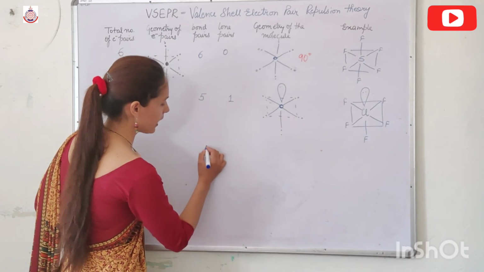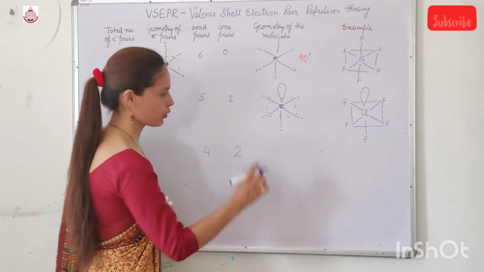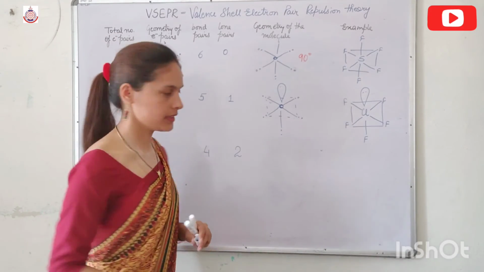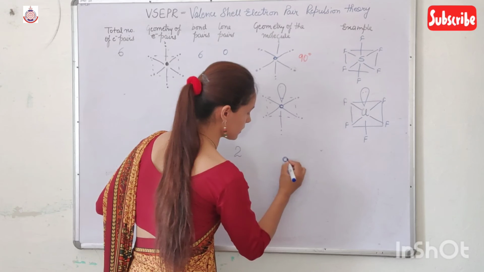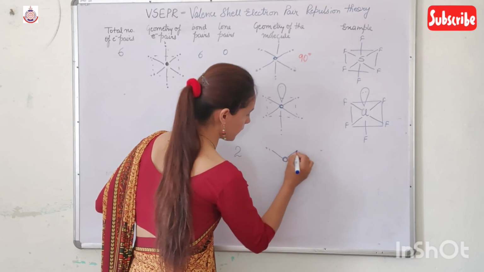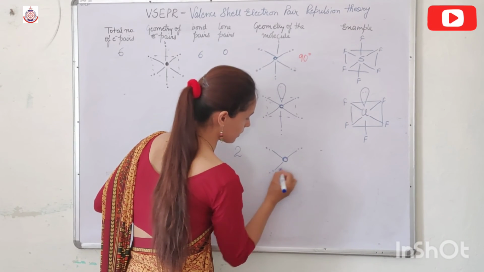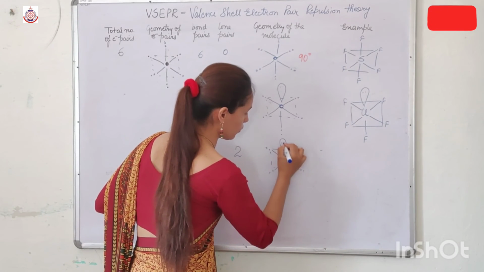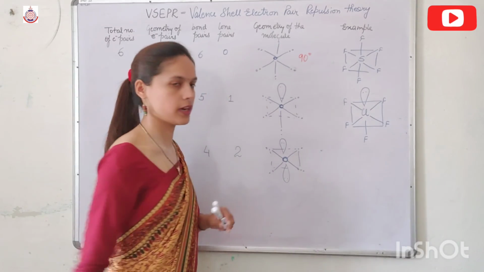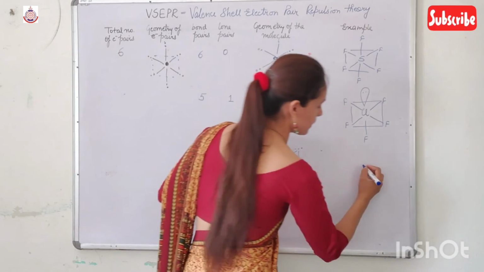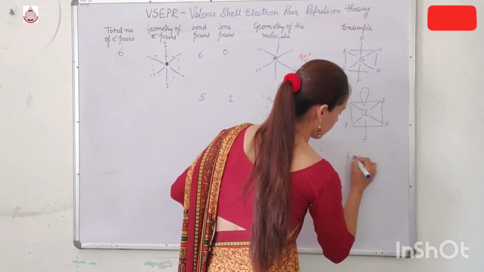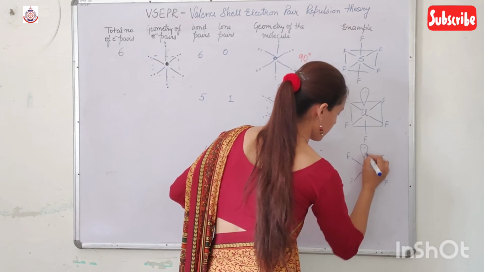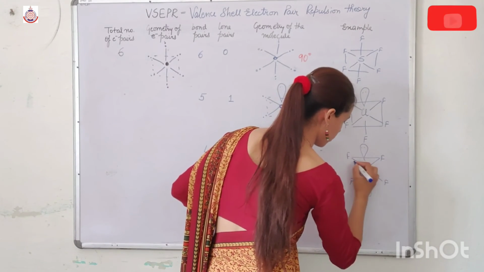Now next, if I have 4 bond pairs and 2 lone pairs, then the shape becomes square planar. Here is the central atom. Here one bond pair, here another bond pair, here another bond pair, here another bond pair. It forms a square, and one lone pair above and another lone pair below. So the example is XeF4, with lone pairs above the plane and below the plane.